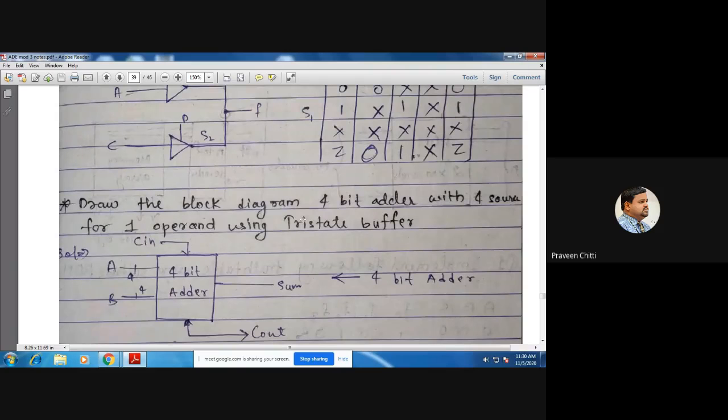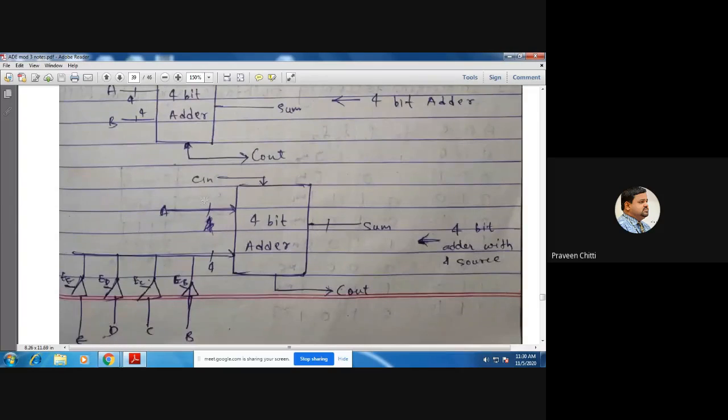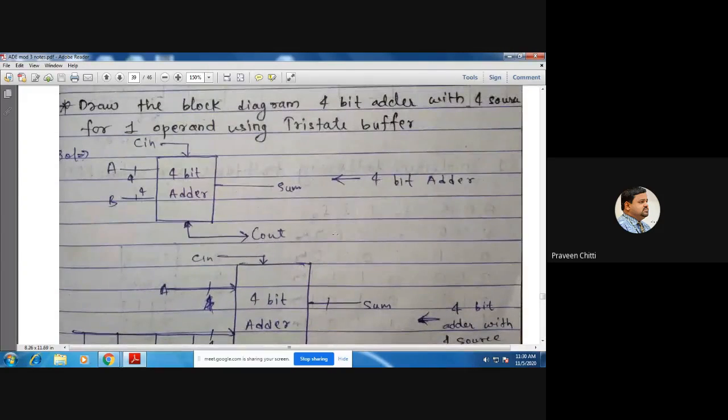Draw the block diagram for a 4-bit adder with 4 sources for one operand using tri-state buffers. Normally, a 4-bit adder should have A and B as two 4-bit signals, one carry in, and a 4-bit output along with the carry output. This is the normal block diagram of a 4-bit adder.